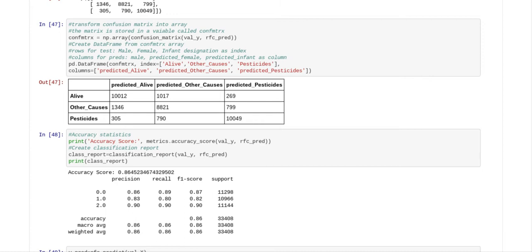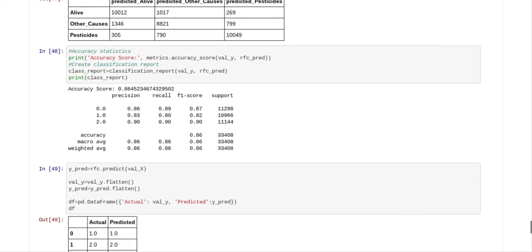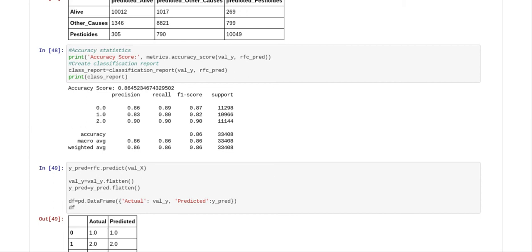But SMOTE gives you synthetic data, so the algorithm can train on it to further be able to analyze whether a value is 1 or 2, and 2 in particular, because 2 is the minority.